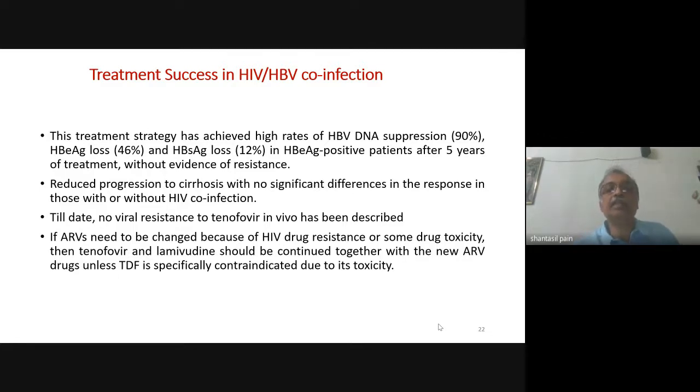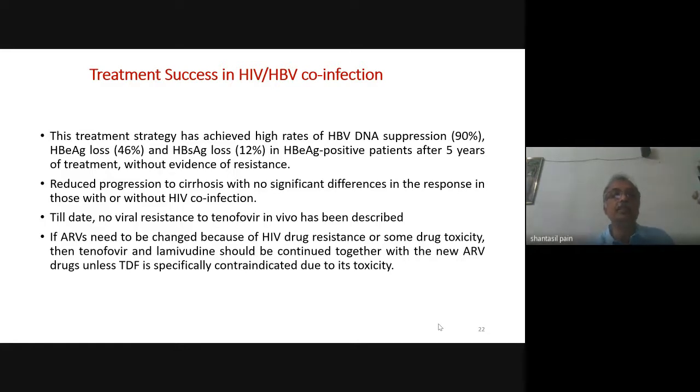This treatment strategy has achieved high rates of HBV DNA suppression, 90%, with hepatitis B E antigen loss 46%, and surface antigen loss to the tune of even 12% in E antigen positive patients after 5 years of treatment without evidence of resistance. Resistance to tenofovir is not known yet. Reduced progression to cirrhosis with no significant differences in the response to those with or without HIV co-infection. Till date, no viral resistance to tenofovir.